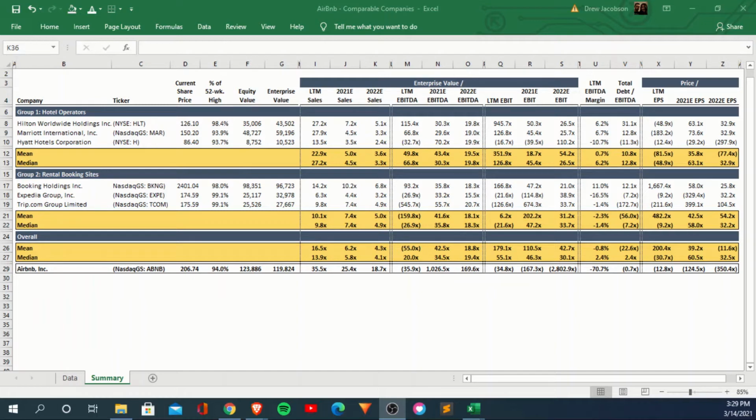So for Airbnb, I actually picked two buckets here for its competitors. The first one you'll see here is group one. Those are hotel operators, and obviously you can make this list longer. And then the second group is rental booking sites.